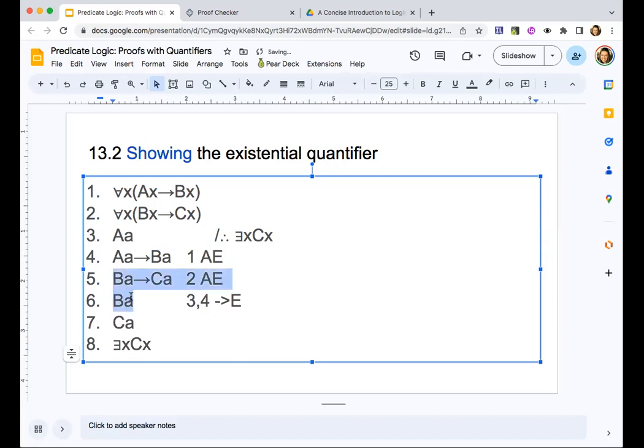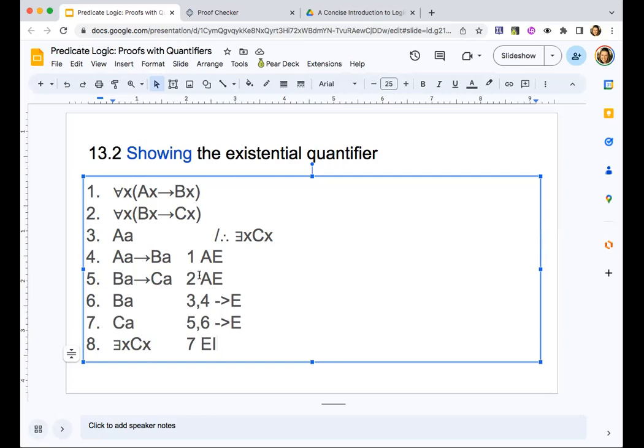And now we have lines 5 and 6. Modus ponens again. And from line 7, using existential generalization, we get to our conclusion.